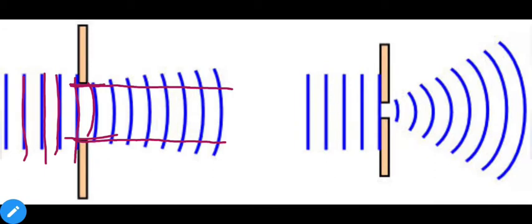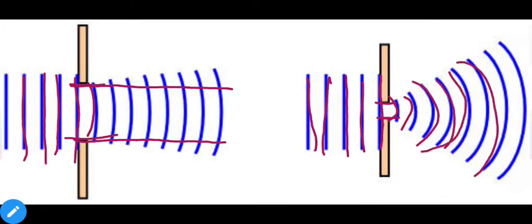And the bending of a wave even depends on the size of the slit. If the size of the slit is even smaller, it will bend even more. So as we can see in the second case, we have a comparatively smaller slit and we have straight waves. When these straight waves come in contact with this smaller slit, they will bend even more. So the bending of the wave will be comparatively increased, and you can see this type of result.